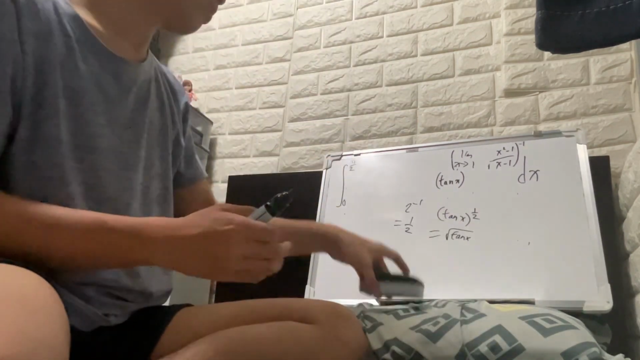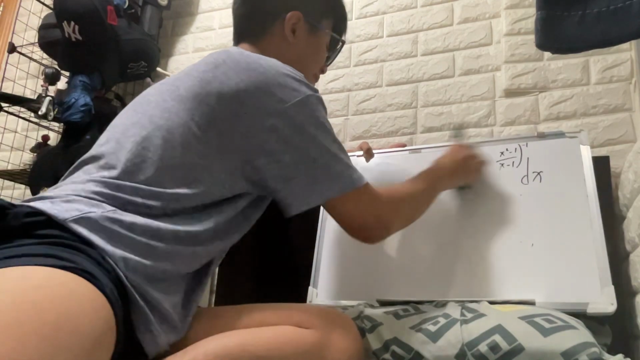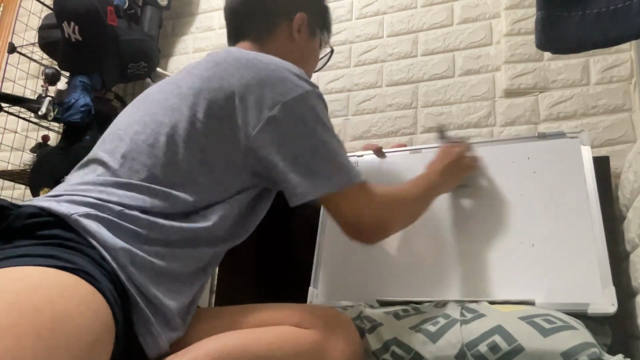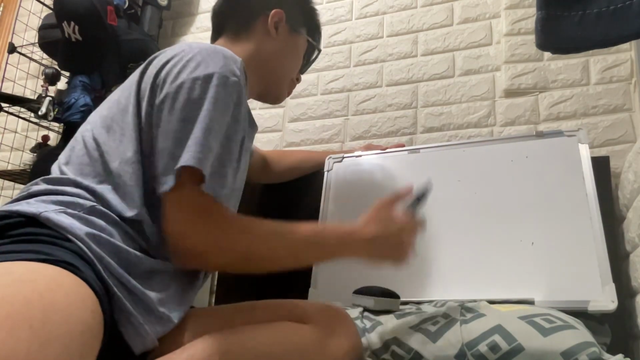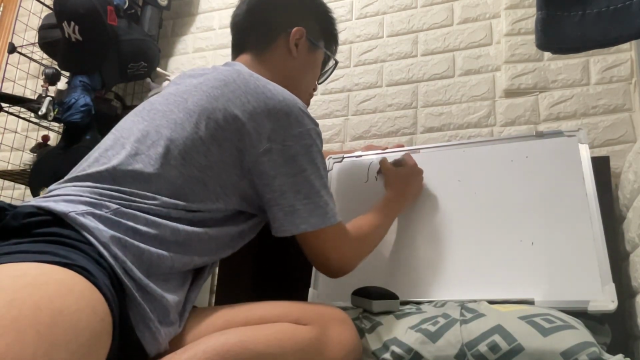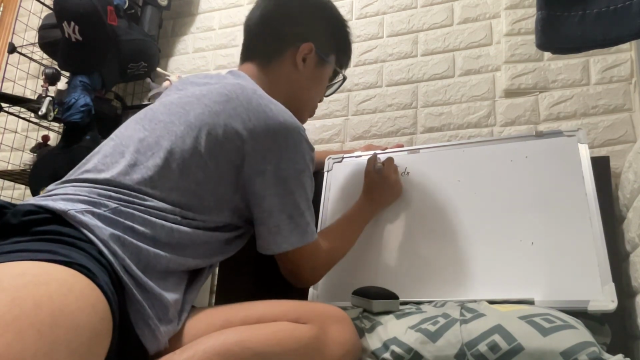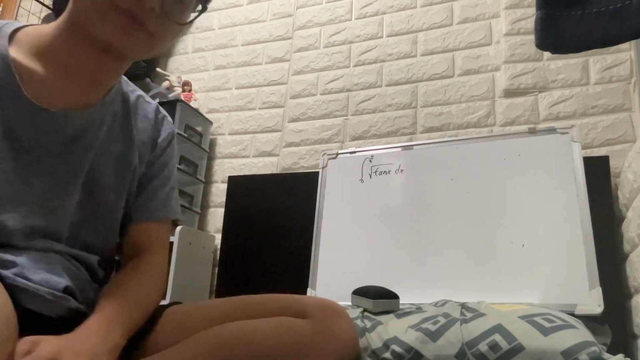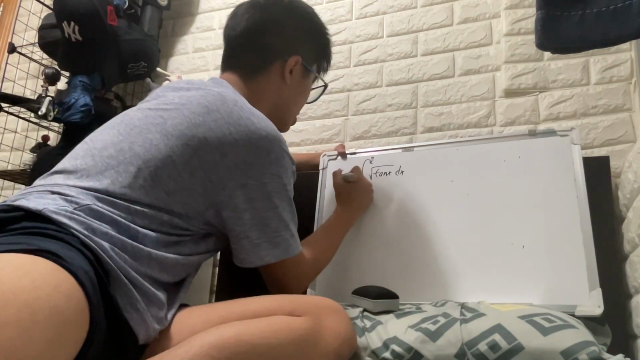So overall, let me just write down the original integral for you guys. We're gonna integrate square root of tangent x dx going from 0 to pi over 2 like that. So to do this integral, the first step, we're gonna let I be equal to that.